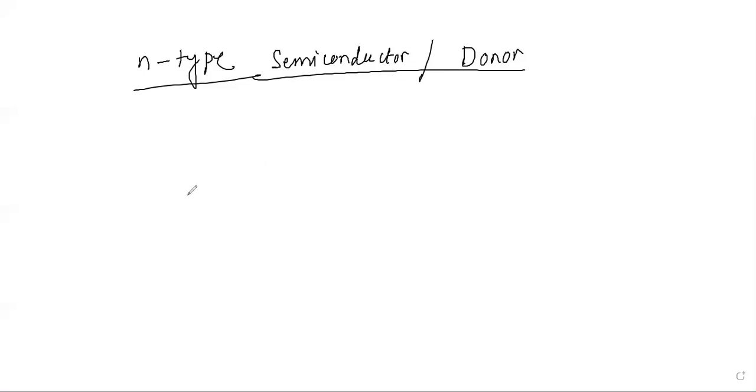So what will happen if you add a group 5 element? For group 5 elements, we can take phosphorus, antimony, or arsenic, right? You add it to the silicon atom.